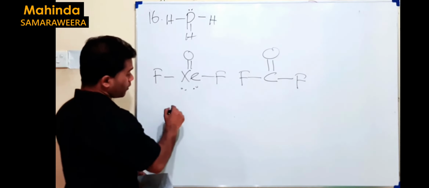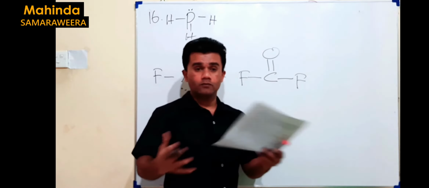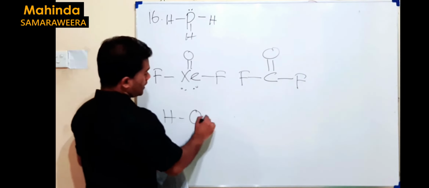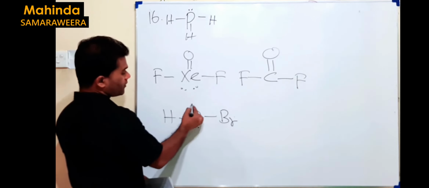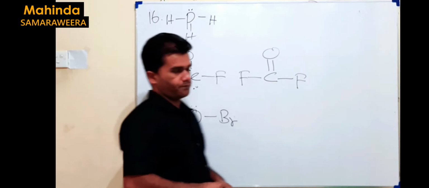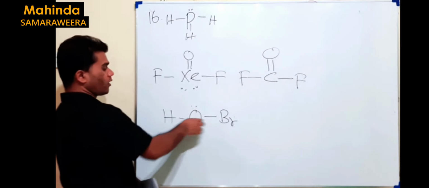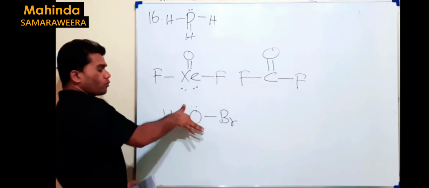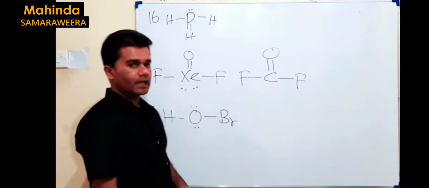When you look at this molecule, we can say yes, it is true, because we have oxygen as the central atom with 2 atoms around it. But no, we can't get the answer that easily. HOBr, like this: oxygen is group number 16, so there are 6 valence electrons. Out of 6, 2 are involved in bonding, but there are 2 lone pairs also. With 2 bonding pairs and 2 lone pairs, is the shape linear? No, it is angular.